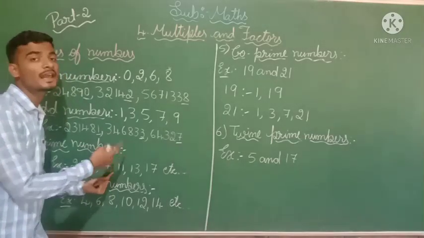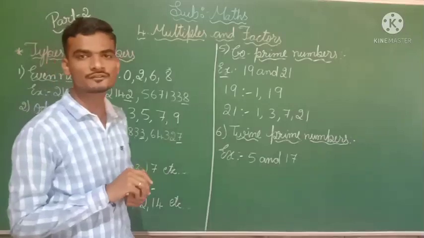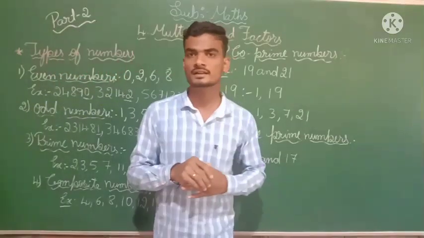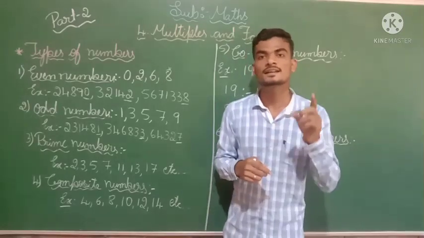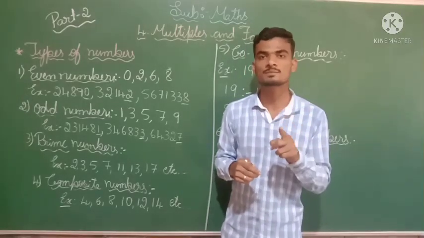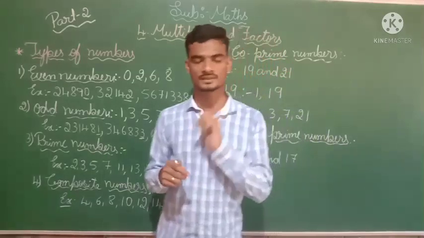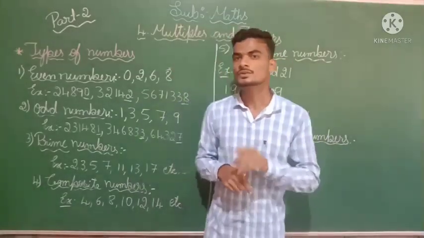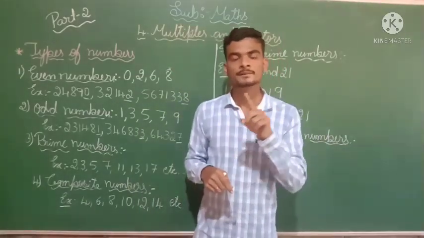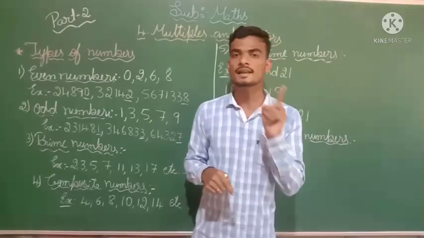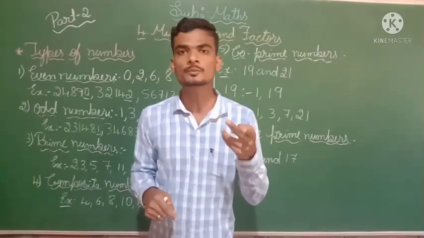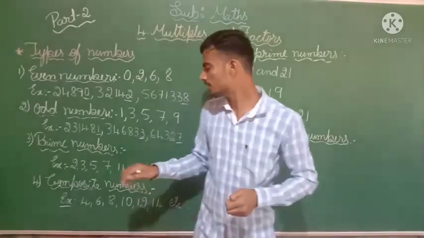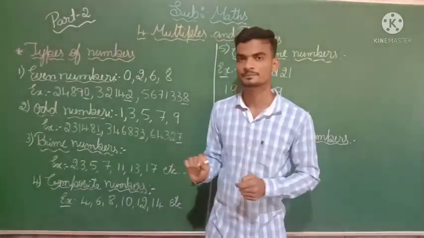Here I didn't write 9. You should not get confused. Sir, 9 is also a prime number, no? No, it is not a prime number. Why? Because it has a multiple in 3 threes are 9. So 1 nines are 9, 3 threes are 9, 9 ones are 9. It has more than 2 factors. So I didn't write 9 here.